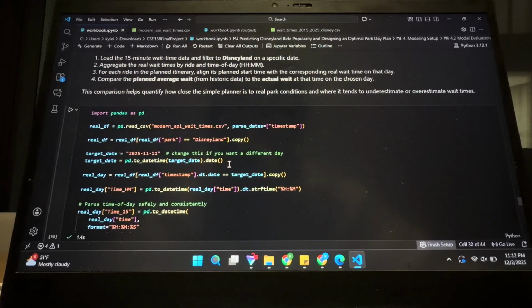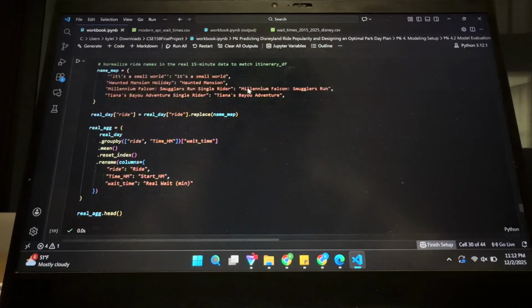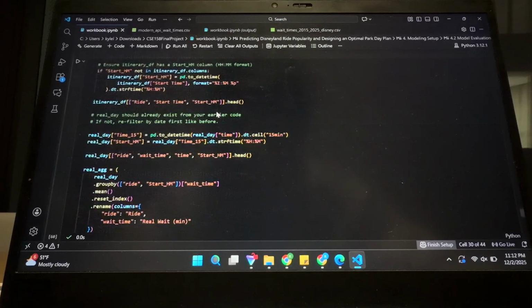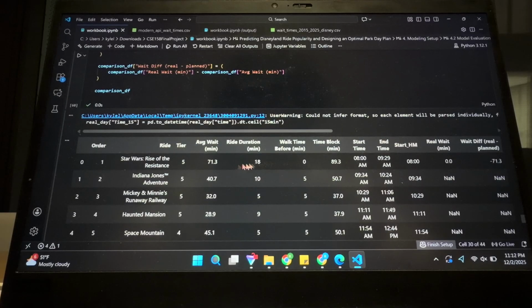So what I did was I loaded this 15-minute CSV data set into a data frame, and I cleaned it up the standard way, very similar to what I did for the first data frame. I renamed some things, and I eventually compared things like this. Since it was the end of the project, I couldn't completely get this part down, but the real time wait time would be over here, and then the difference would be over here, and you would see a 0 wait time. That makes sense because it's the very beginning of the day.